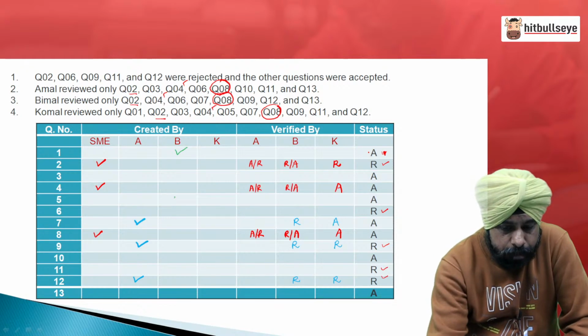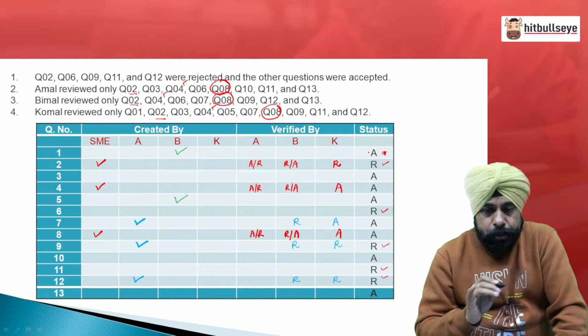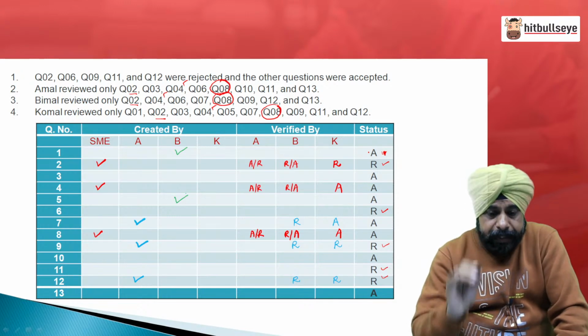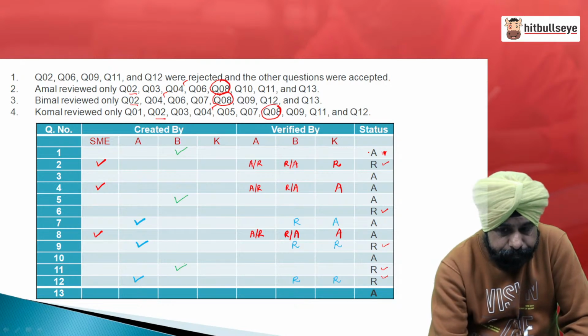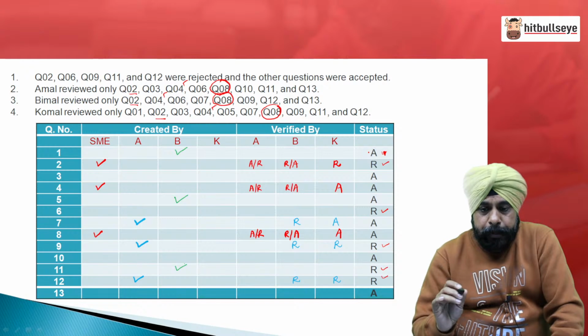Yes. Question number 5, question number 7 no, question number 8 no, question number 9 no, question number 11, right, question number 12 no.